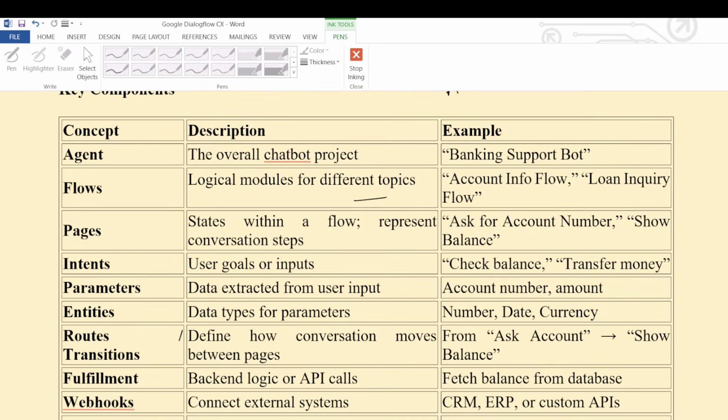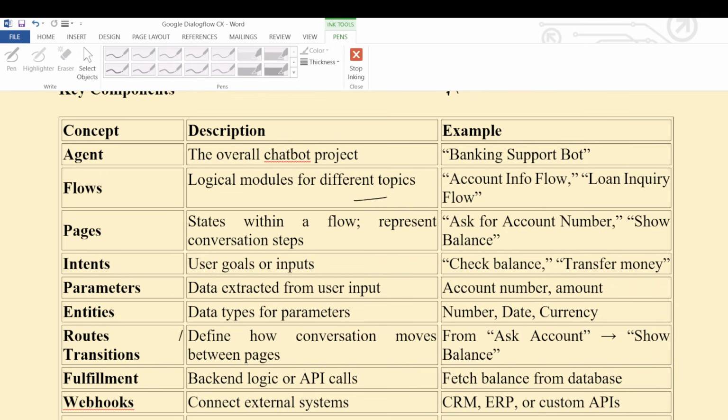Then the bot will fetch information somewhere and give this information to the customer. Pages help the flow as well as represent states within the flow, and based on that it will move from one step to another step. How it will move from one page to another in the flow, I will explain clearly in detail.